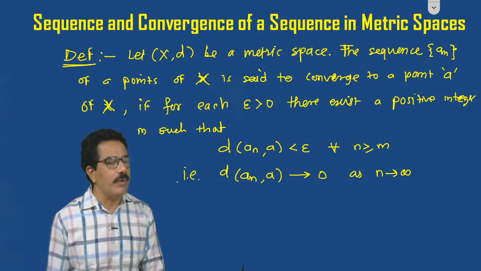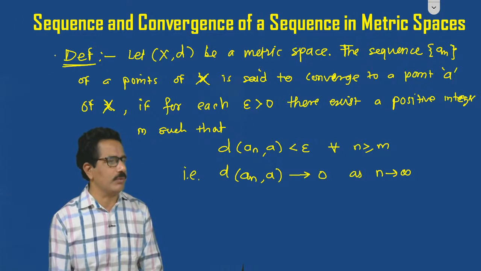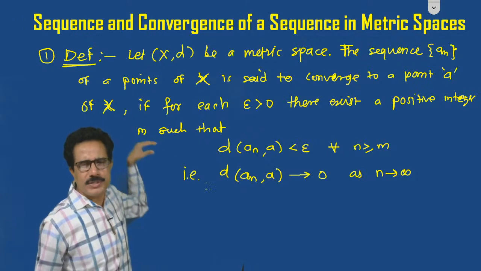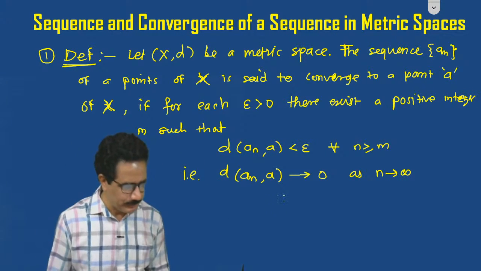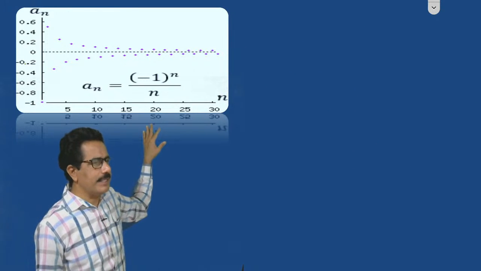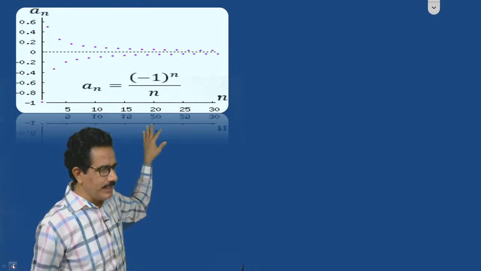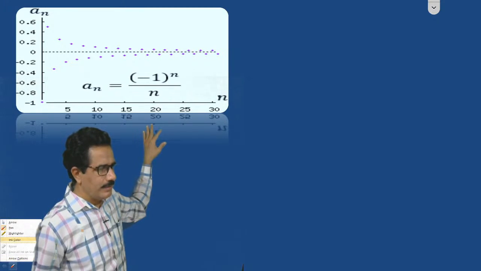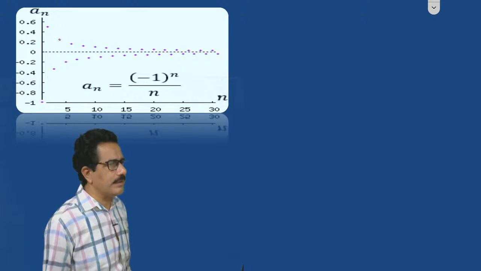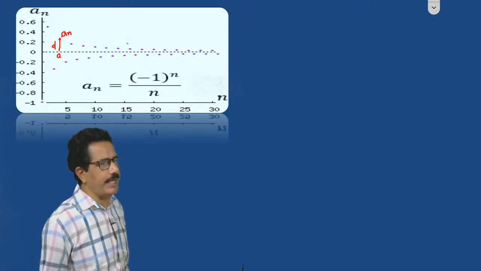This is one type, this is the first definition we consider. It is the same process, only the definition is written differently. That means we can write this definition the same way. Here we consider the definition like this. Distance means this distance, this is an and this is, suppose, a.